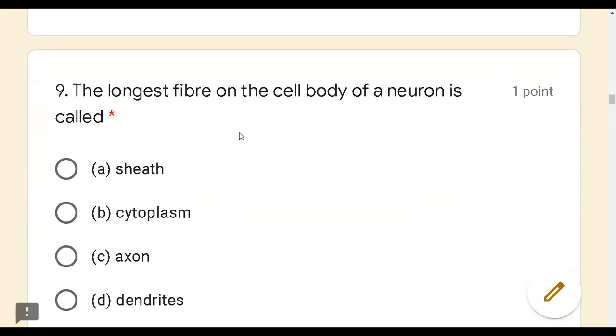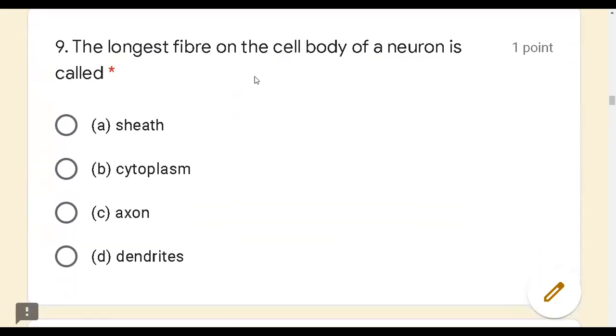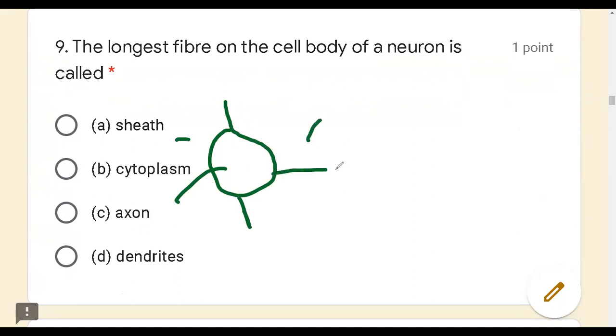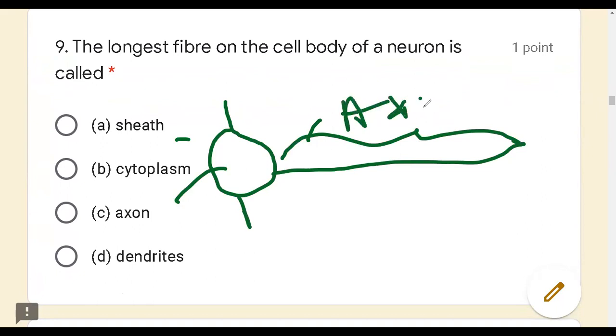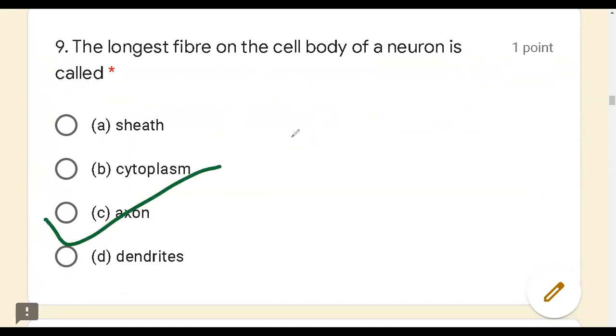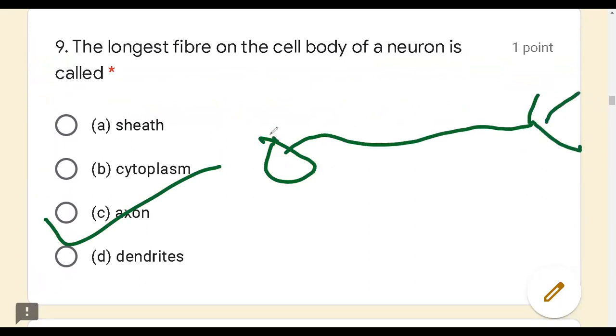Now let us go to the next question. The longest fiber on the cell body of a neuron is called as. As we know, a neuron looks like this. This portion is the longest part, and this portion is also known as axon. So the answer for the ninth question is the axon. This is the end of the neuron, this is the body of the neuron, and this portion is the longest part. This is called axon.